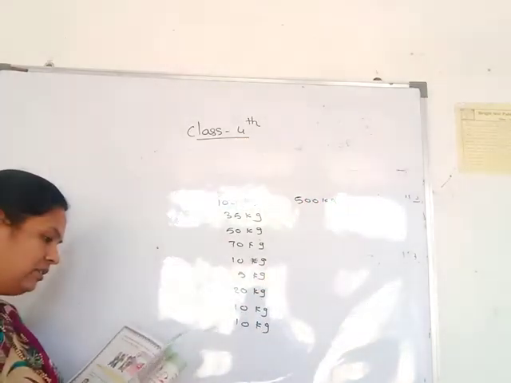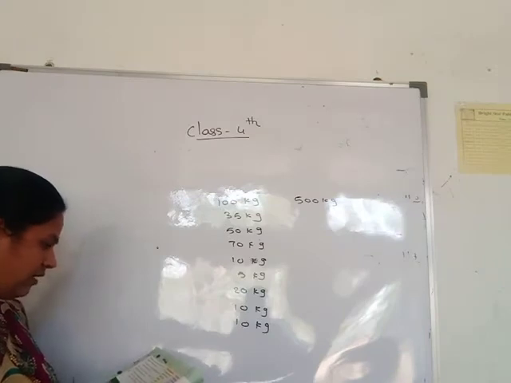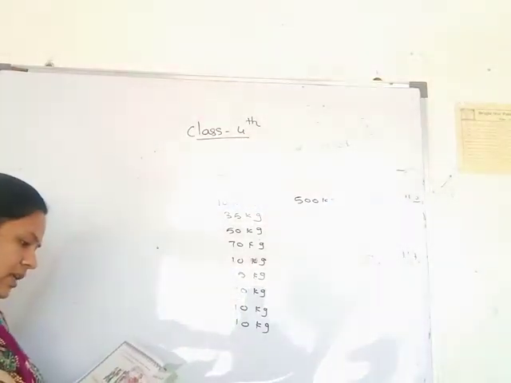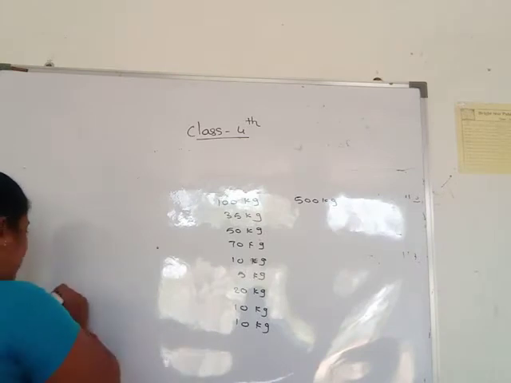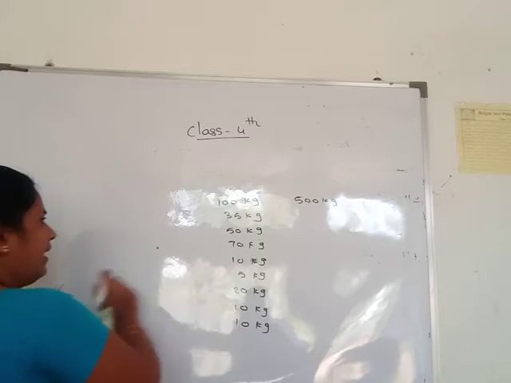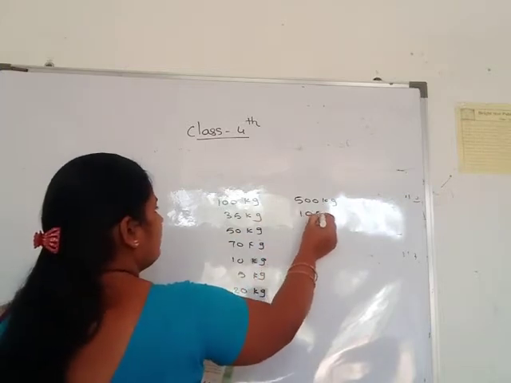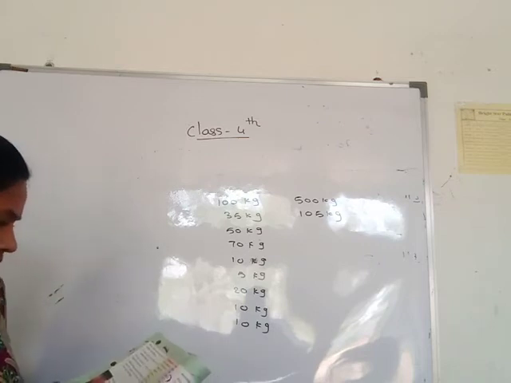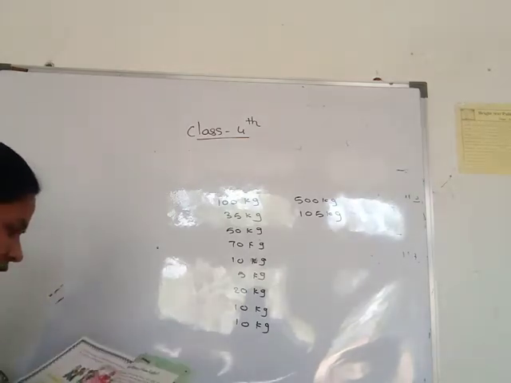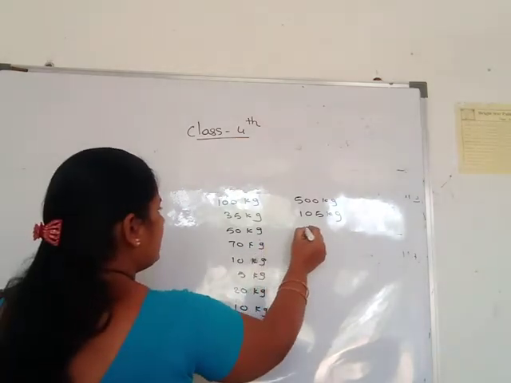Then next one, a sack of rice. How many sacks of rice? 3. Then 35 threes are, you do multiplication, 105 kg. Then 50 kg, here water tank, only one water tank, this 50 kg.